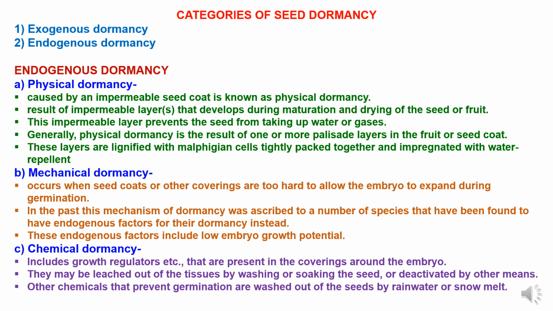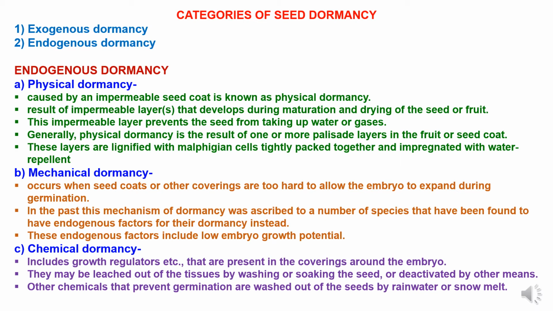Now, categories of seed dormancy. These are of two types. First one is exogenous dormancy, which is caused by conditions outside the embryo, and second, endogenous dormancy, which is caused by conditions within the embryo. First, we will study exogenous dormancy, which is again categorized into three types. First one is physical dormancy, second is mechanical dormancy, and third one, chemical dormancy.